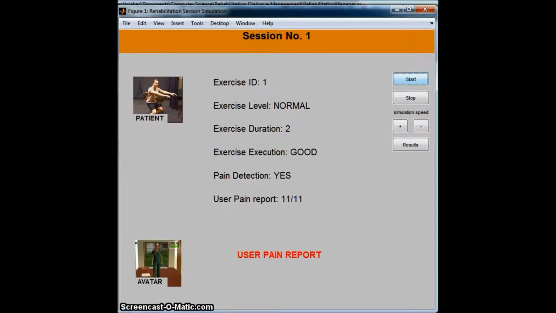It also uses a pain detection module to detect pain from facial expressions. The patient can also provide the system with their own pain level report by using speech.